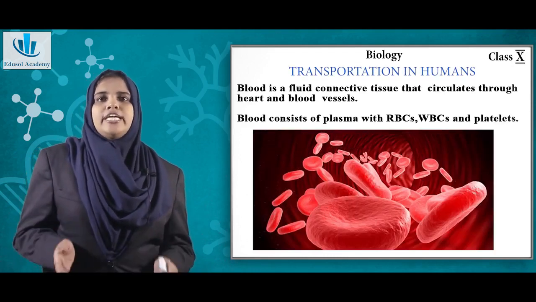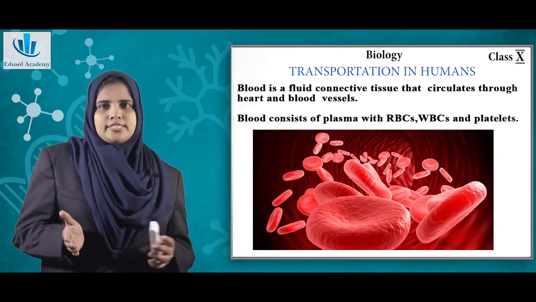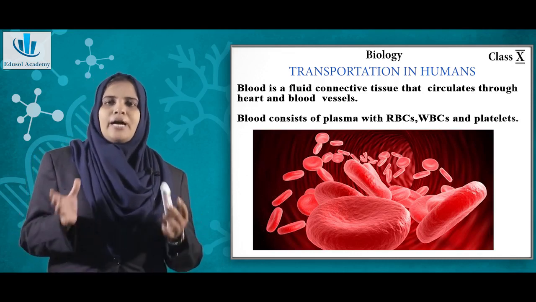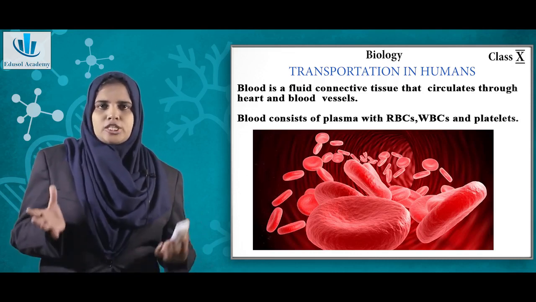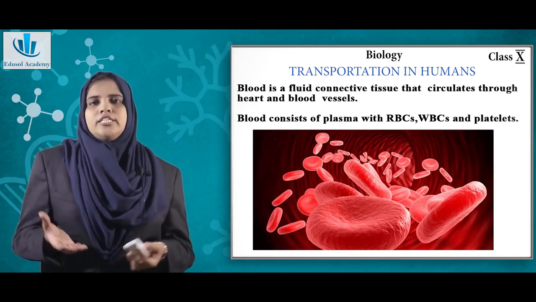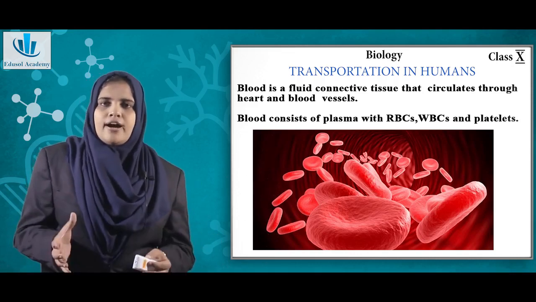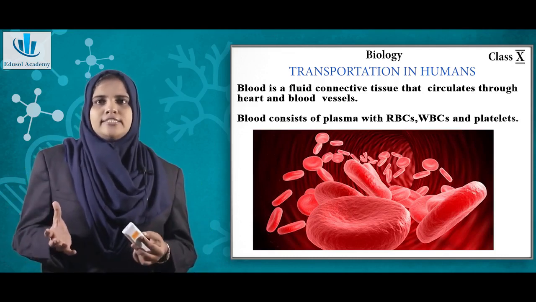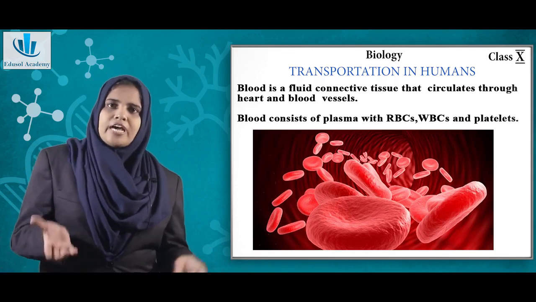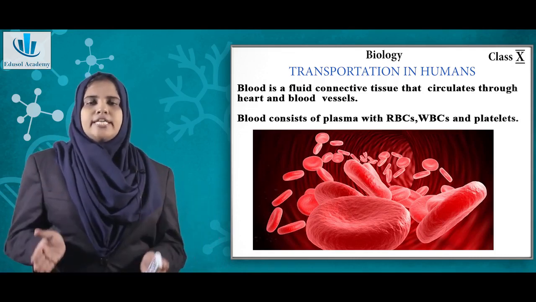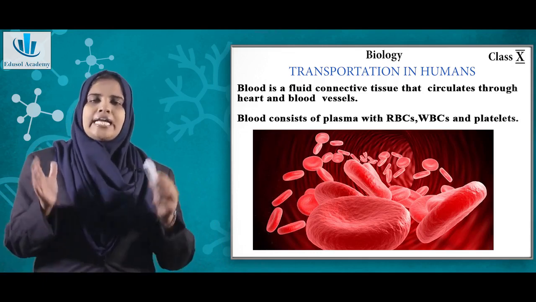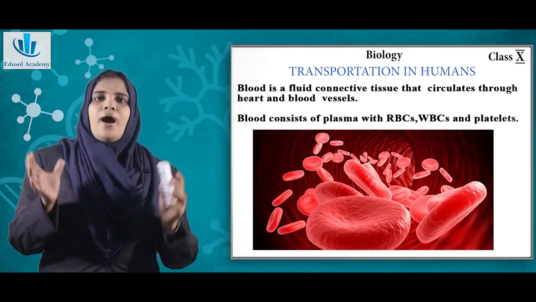Then coming on to the transportation in humans. Transportation is mainly done by the blood. Blood is a connective tissue. Blood helps in the circulation of oxygenated blood from the heart to various other organs. It also carries the deoxygenated blood and purifies it in the lungs. The basic components of blood are the plasma and the cells.